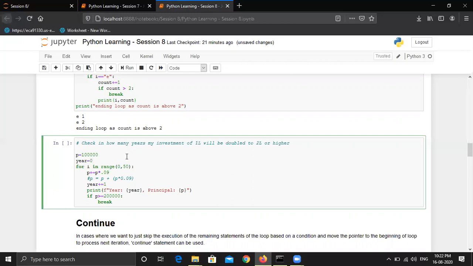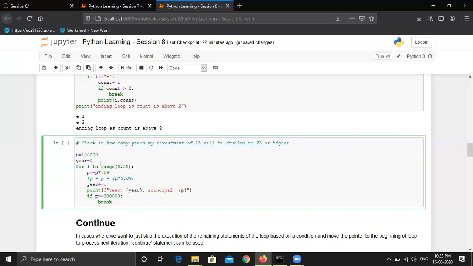So let's understand the logic. We are running the loop basically to find out the years. So in each loop iteration, the year value will be incremented so that we can count the number of years. This is one. Second is we have to stop the execution once the principal has reached 2 lakh or a higher value. These are the two logics that we need to apply in this program. So for this, we have initialized the principal to 1 lakh, as you can see, and the year variable is 0, right?